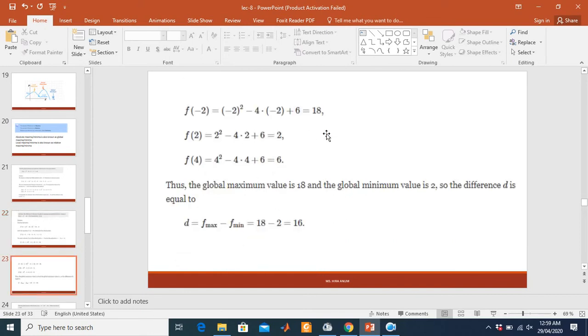Minus 2 gives 18. Positive 2 gives 2. 4 gives 16. 18 is the maximum, so f of minus 2 equals 18 gives the function's maximum value, and f of 2 gives the minimum value of the function, which is 2. So the difference between the maximum and minimum values is 18 minus 2 equals 16.